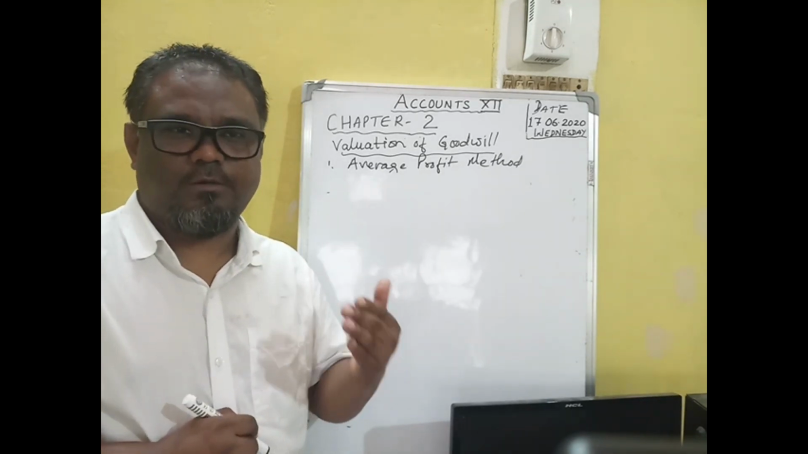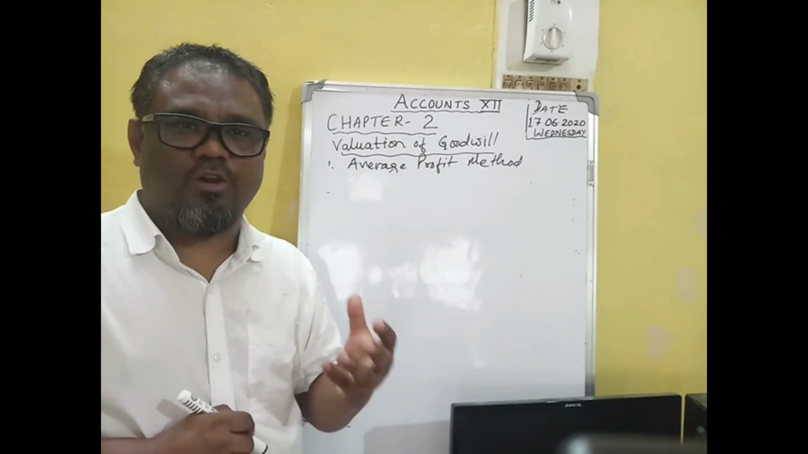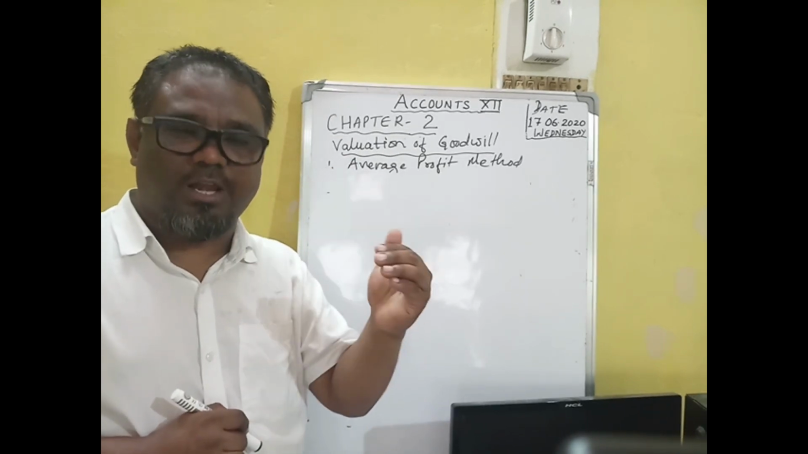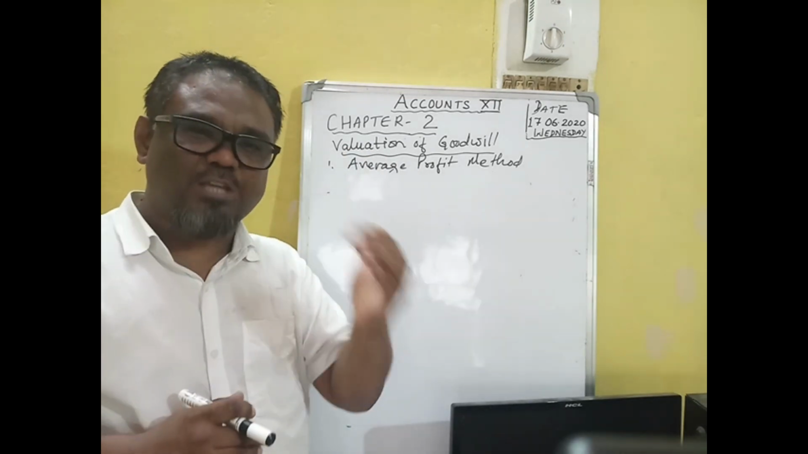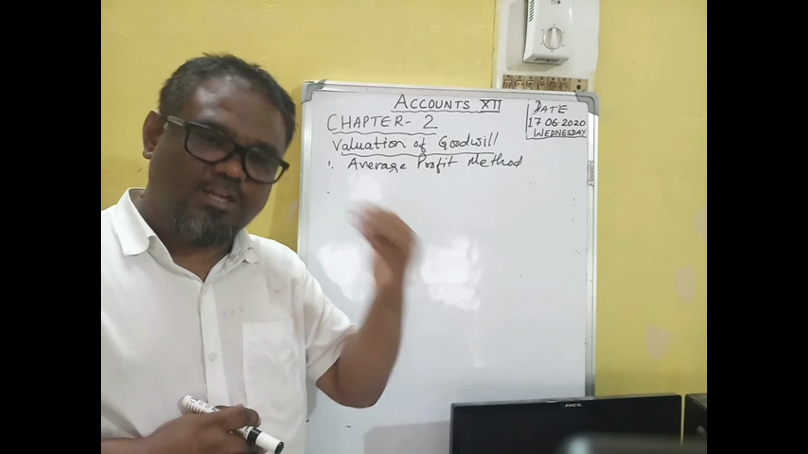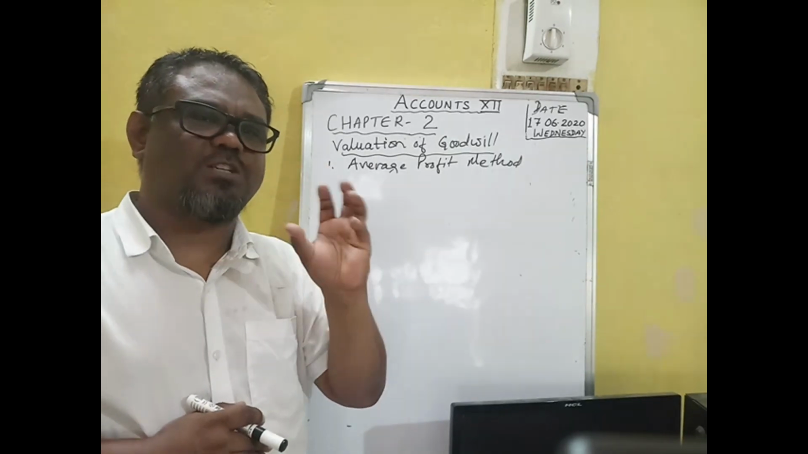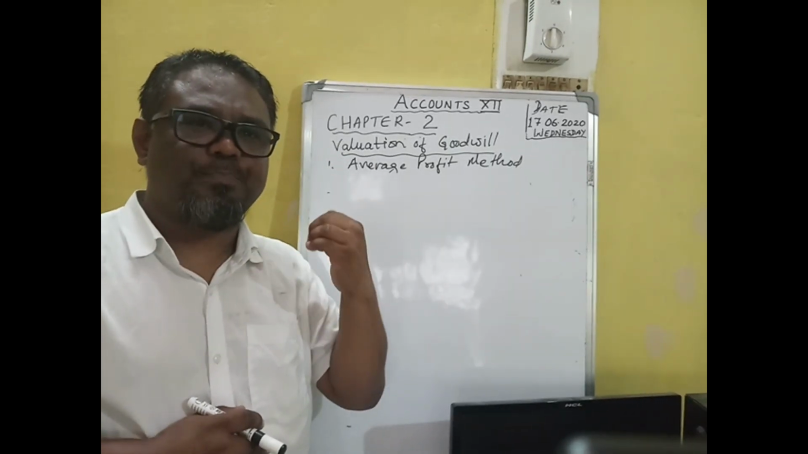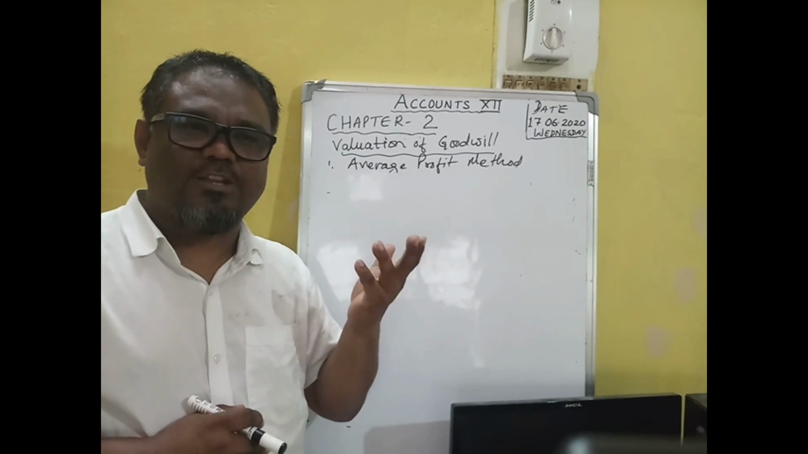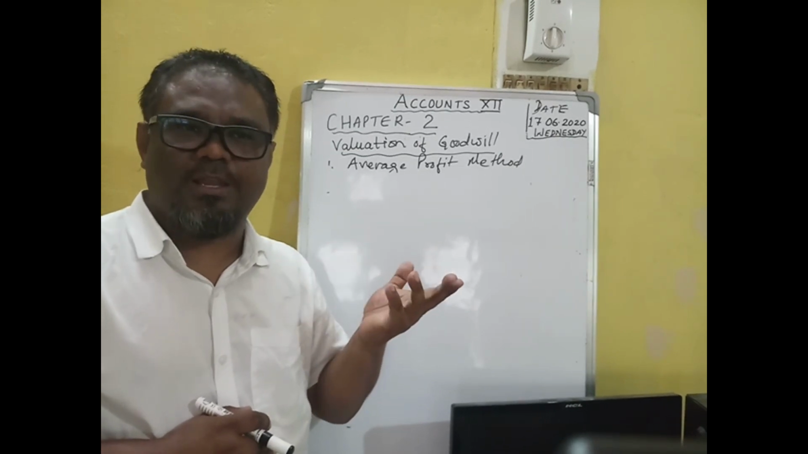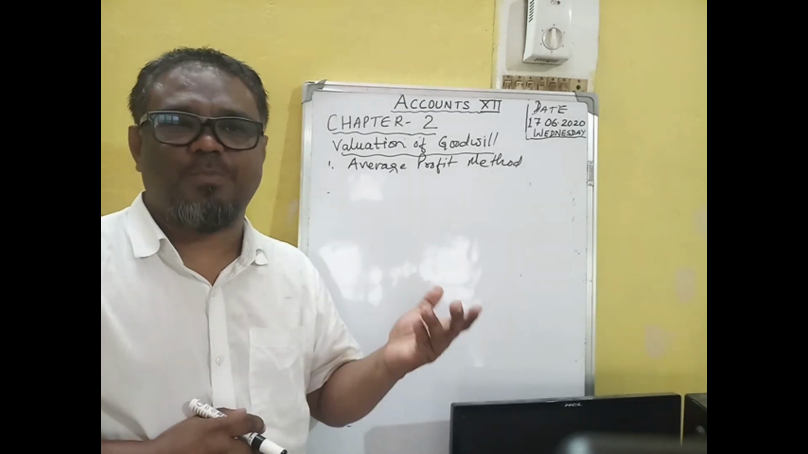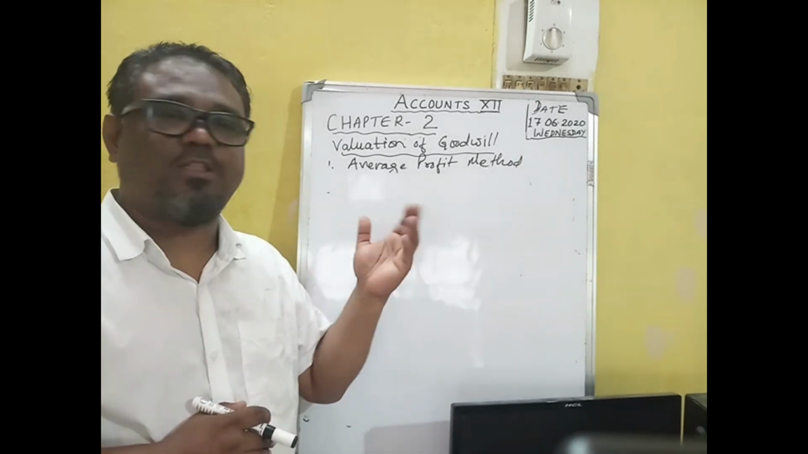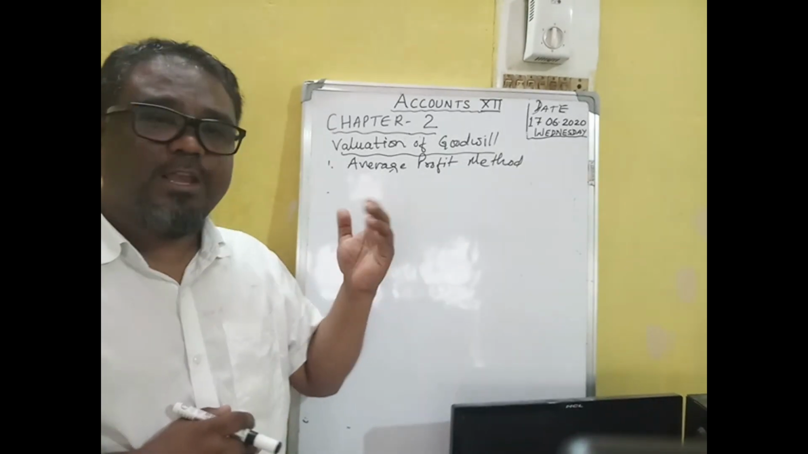You have to check whether it is correct or not. If the past profits are not correct, you have to rectify them. Some adjustment may be there in the past profit, and you have to find out the correct past profit. Rectification may be for abnormal loss or abnormal gain, or some omissions may be there, that you have to rectify.